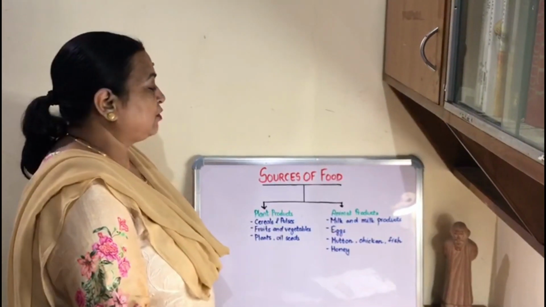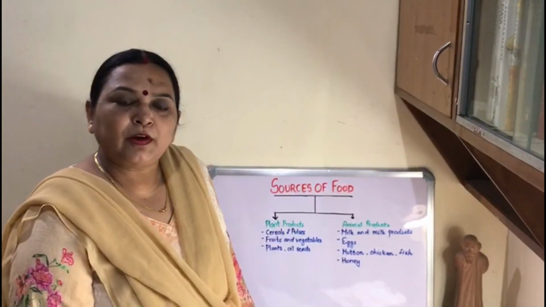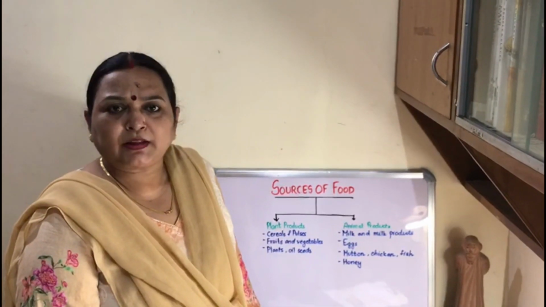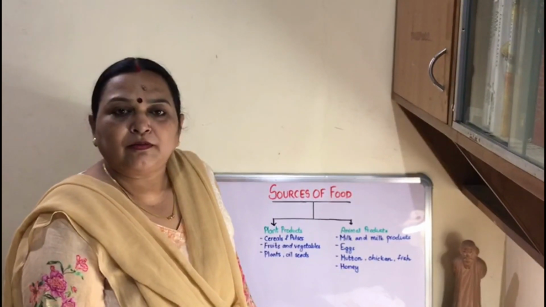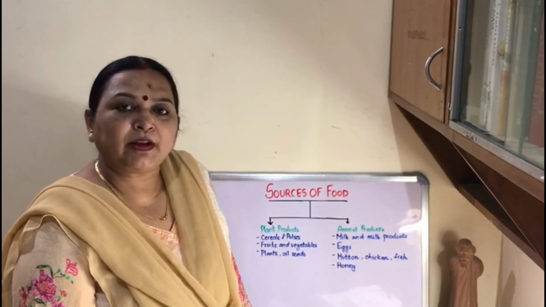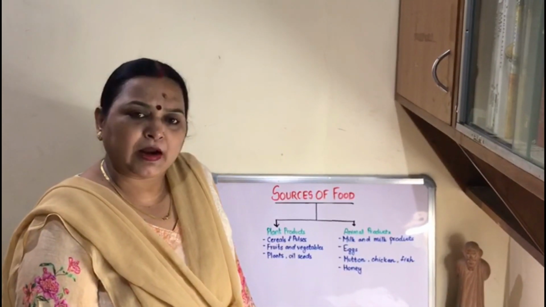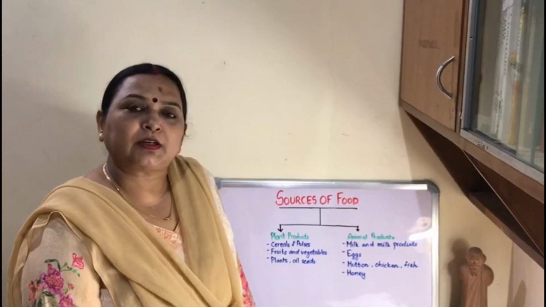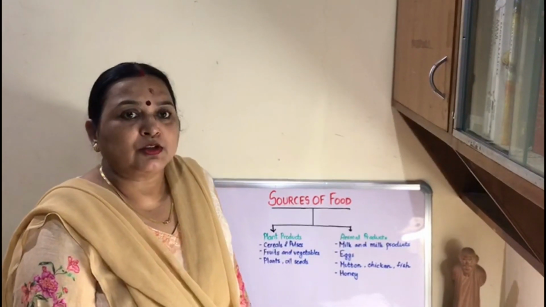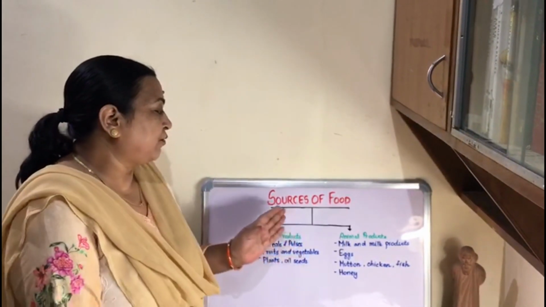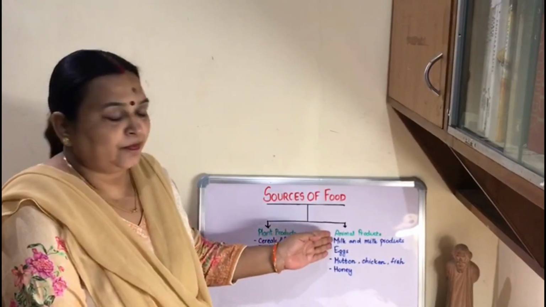Now I will explain about sources of food. Have you ever thought from where this food comes? Where do this rice, dal, chapati, whatever we are eating, come from? Or milk, butter, ghee, all these food items, from where are they coming? Yes, rice, dal, grains are coming from plants, whereas milk, butter, ghee, honey, all these food items are coming from animals. So we can say that sources of food are of two types. First, plant products, and second, animal products.